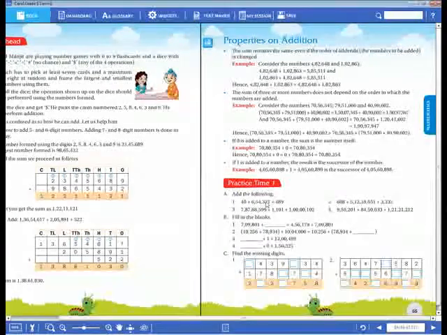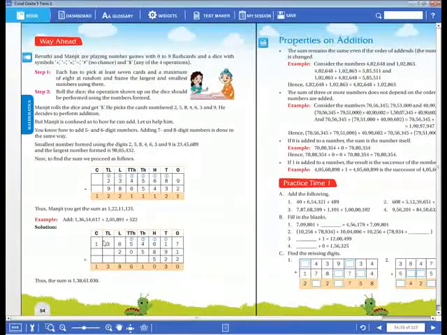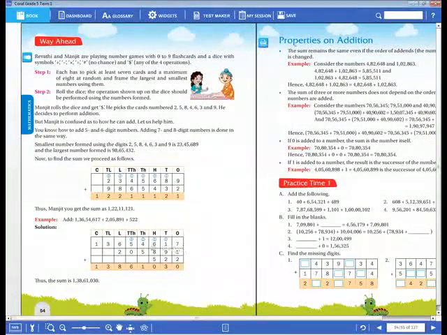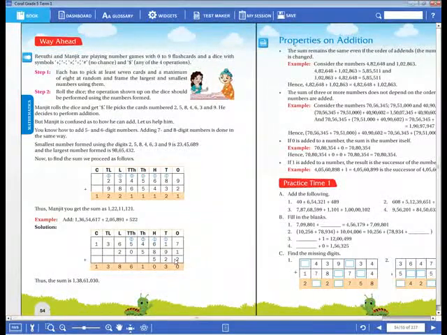Okay, dear children. Understanding? So see, everyone have a look on the screen here. Page number 54. I kept the mouse on this number, dear children. In this problem, the first number they have given in 8 digits, so that they have kept there. Next they have given 6 digits, written in this way. And next they have given 3 digits, so that they have written here. All remaining places are empty. Like this you have to arrange the numbers, and after that you have to add. Okay, dear children, have you cleared on that?